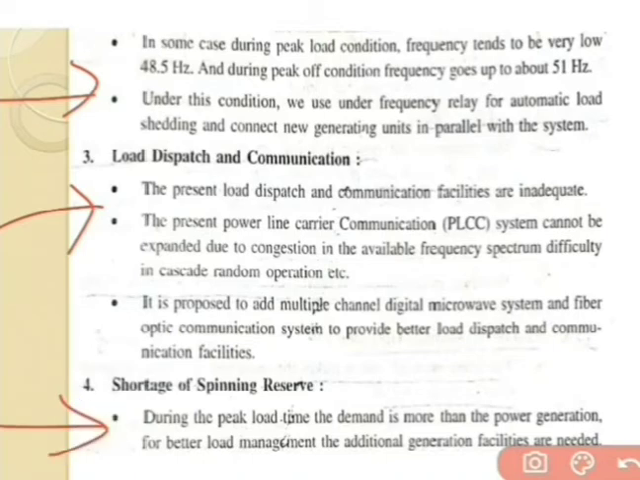There is one more point, that is the shortage of spinning reserve. If we consider a simple power plant, in that power plant the peak demand is in increasing order. We can use generating station 1 to balance the load condition at the consumer side. There is no reservoir available there to reserve the energy.